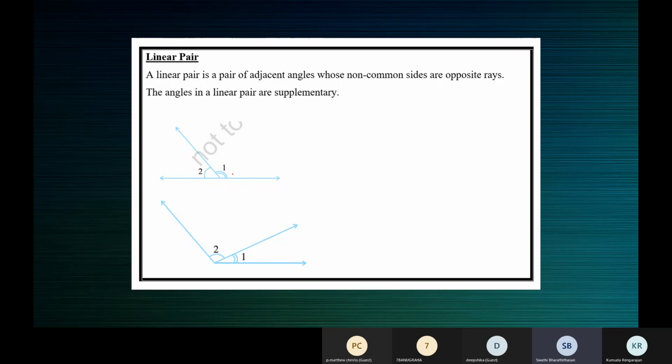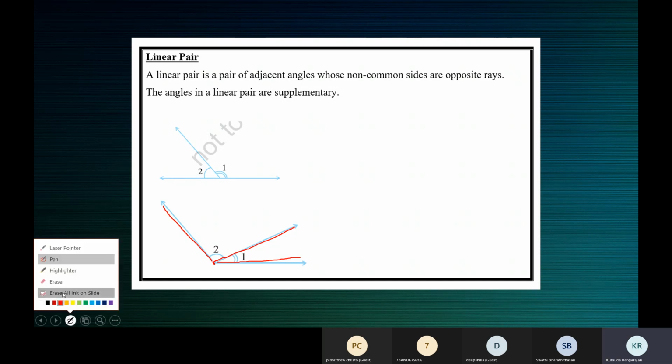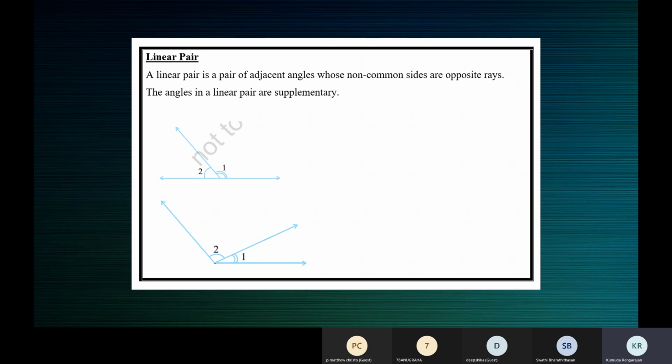Yes, ma'am. Now in this figure, angle 1 and angle 2 are adjacent angles because they have a common vertex and a common arm. The non-common arms are this and this. They lie on either side of the common arm, so they are adjacent angles. But their non-common arms are not opposite rays.